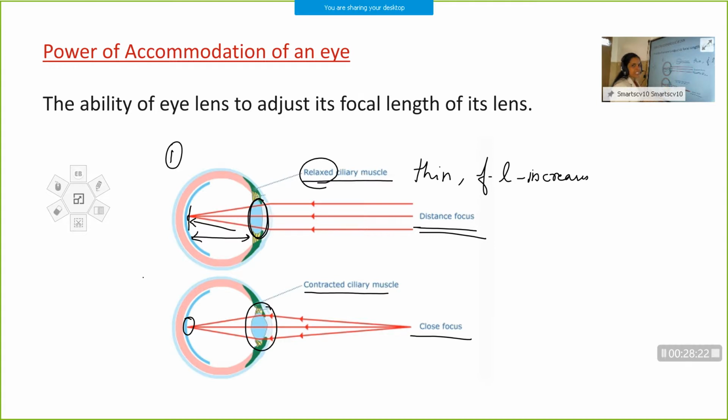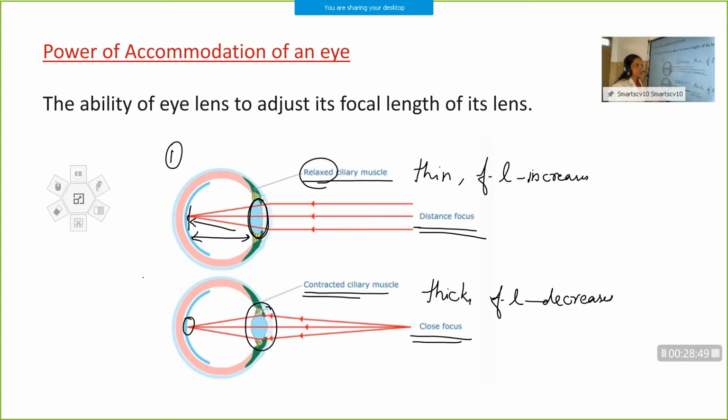The focal length decreases so that the image will be formed on the retina itself. So when you view nearby objects, ciliary muscles contract, the lens becomes thick and focal length decreases. This is the function of ciliary muscles, and this property of the human eye is known as accommodation.